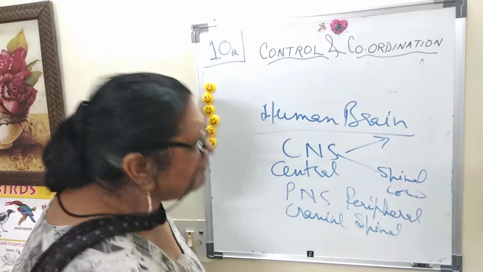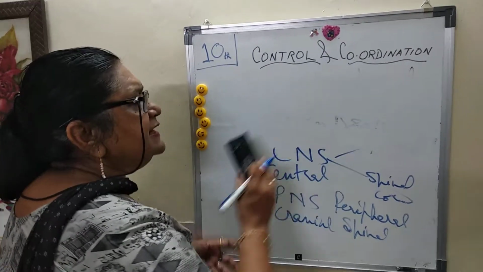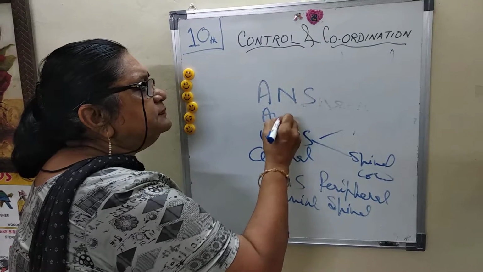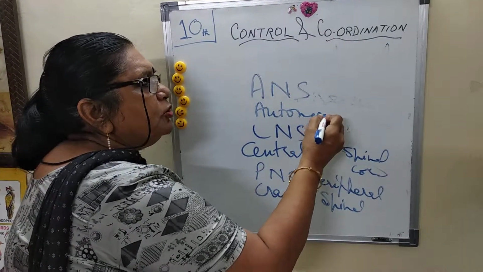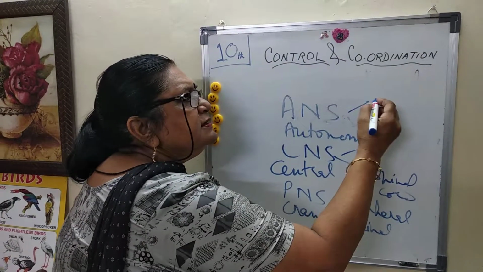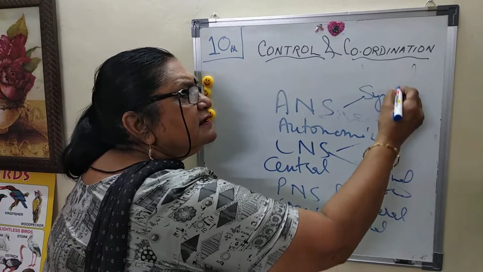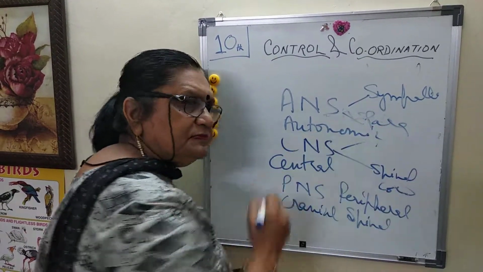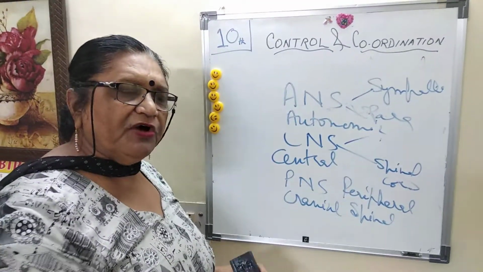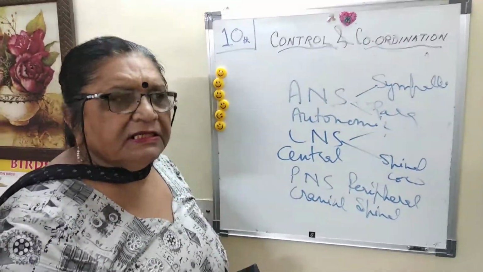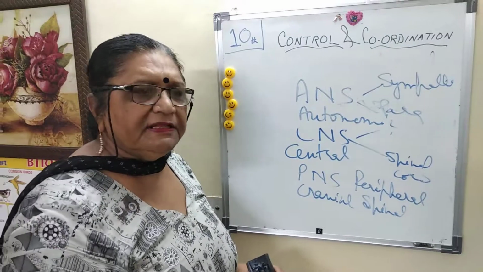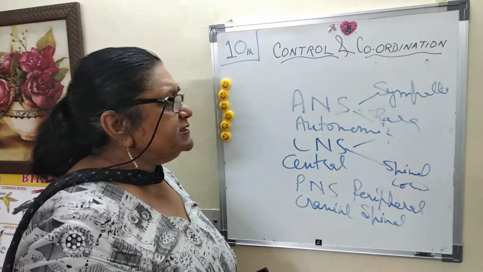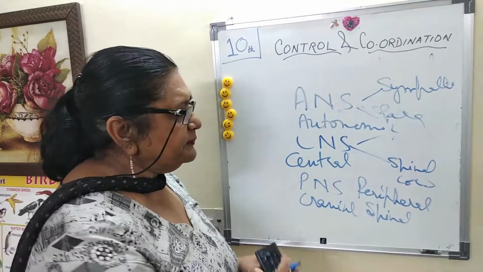The third system of our body is ANS, the autonomic nervous system. Autonomic, having sympathetic and parasympathetic systems, which control your activity. One stimulates; the second inhibits the action. So that is the control, that is the coordination within this autonomic nervous system.